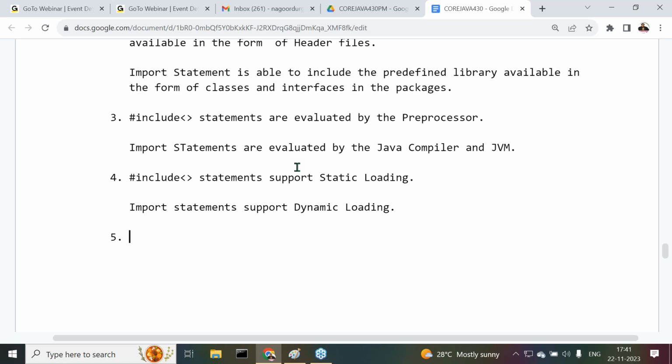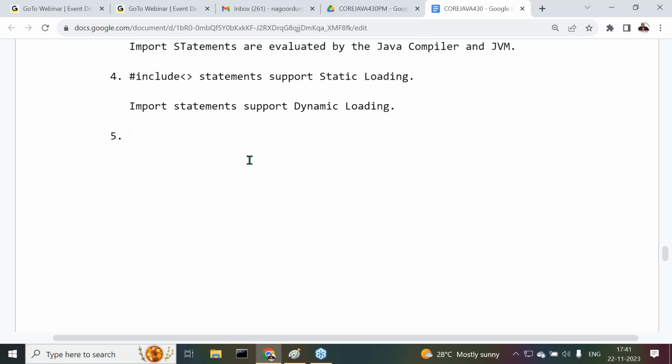Now the fifth one. Understand it clearly. Now I'm asking one question to you. As you already know a little bit about C and C++, let us understand the point.